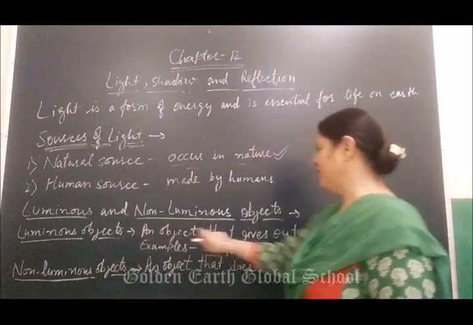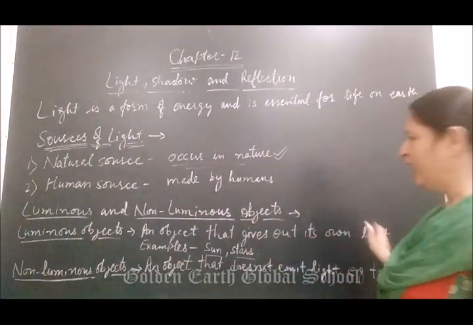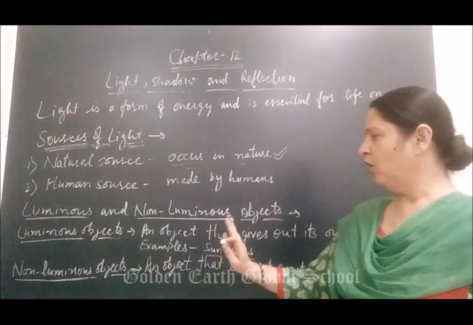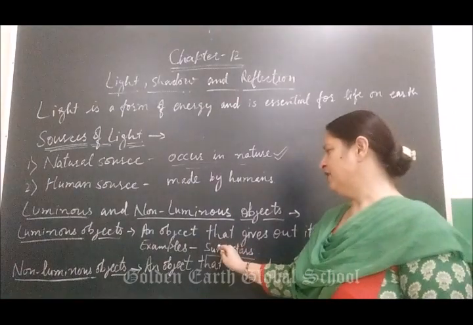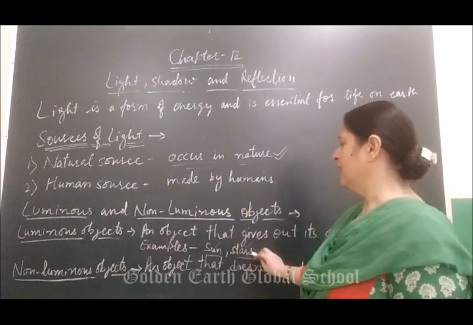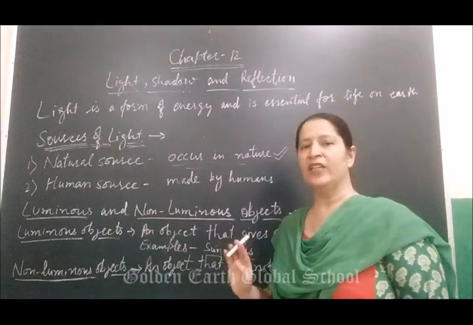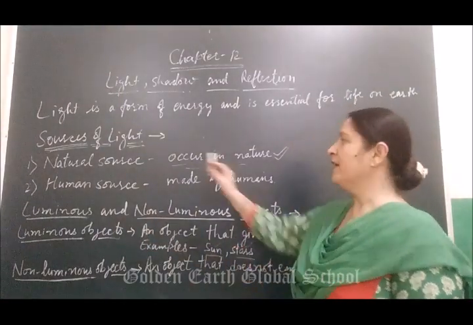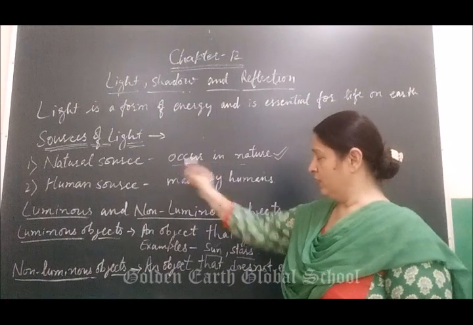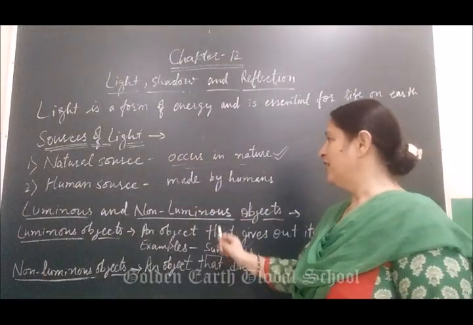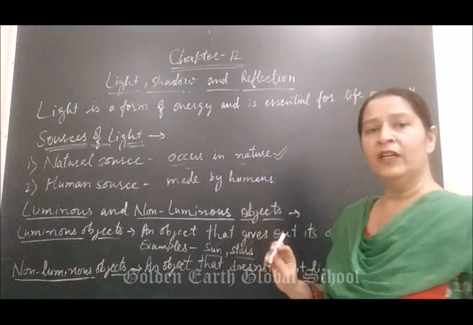We know that an object that gives out its own light is called a luminous object. So, examples of luminous objects are the sun and stars. They have their own light. That's why they are called luminous objects and natural sources of light.